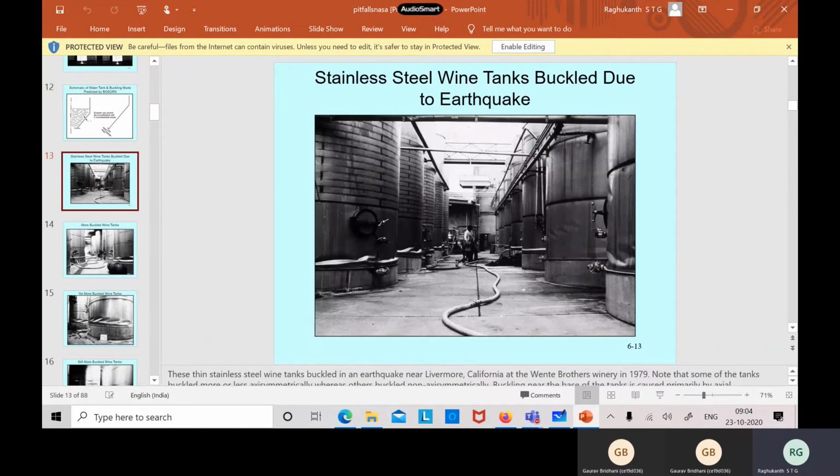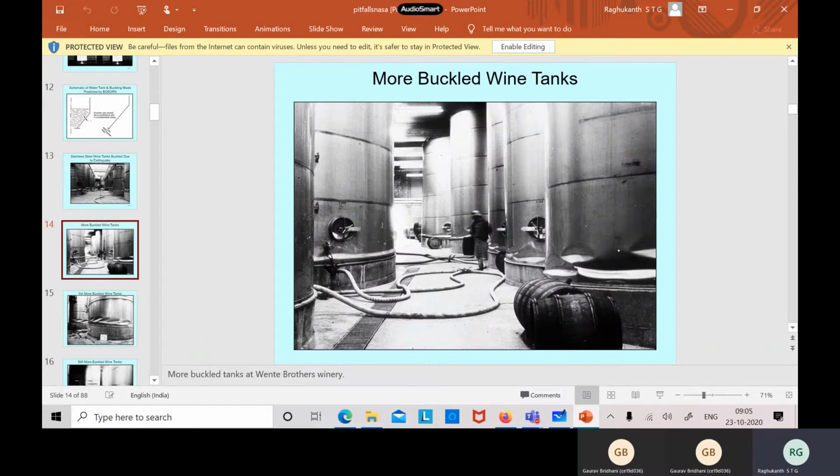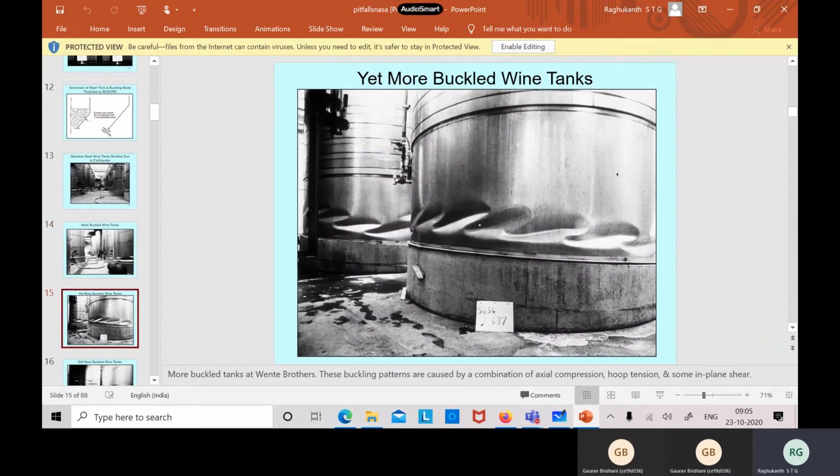Now this is also buckling due to an earthquake, in California. All these tanks got buckled here. If we look closely, you can see the buckled mode shape. You can see how the buckling is looking like here. Now, see how it has buckled. If you want to write it in terms of sine waves, how many sine waves are there?